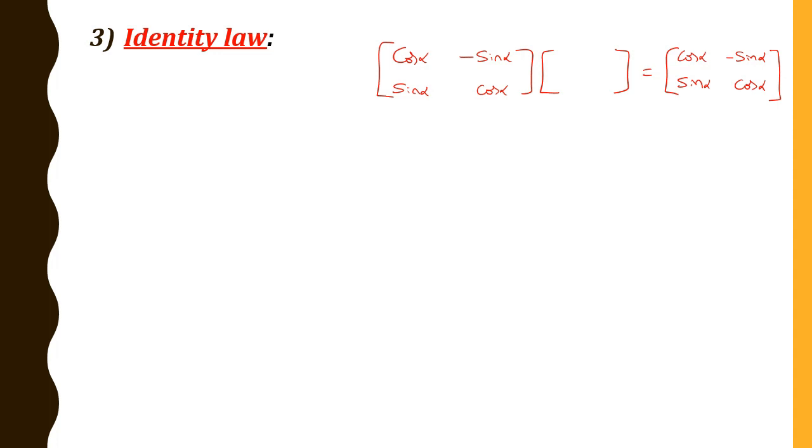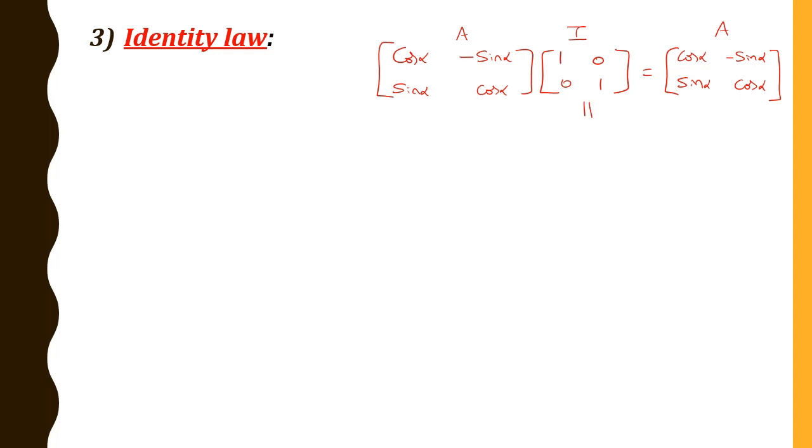Clearly, in this place we are going to write the identity matrix, that is 1 0 0 1. So this is matrix A and this is I, the identity matrix. If you multiply the identity matrix with any matrix, I get the same matrix. Okay, no problem. But the question is whether it belongs to G.